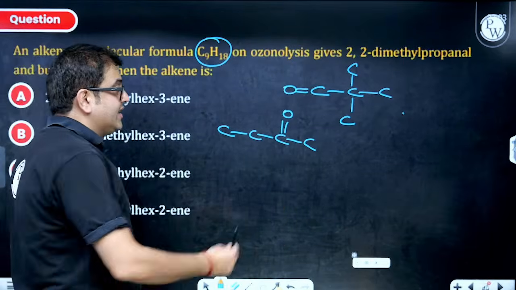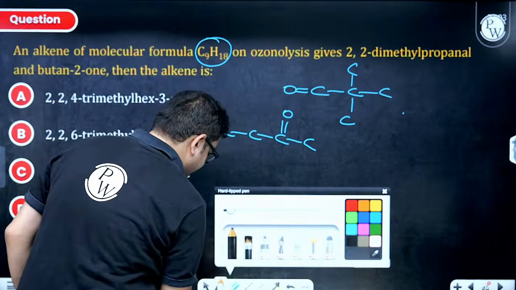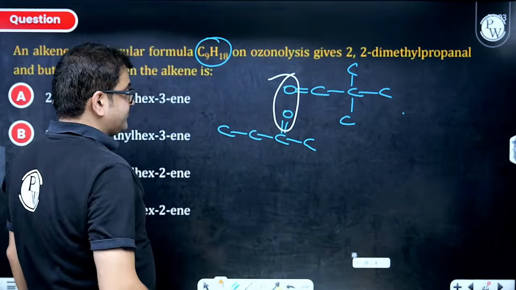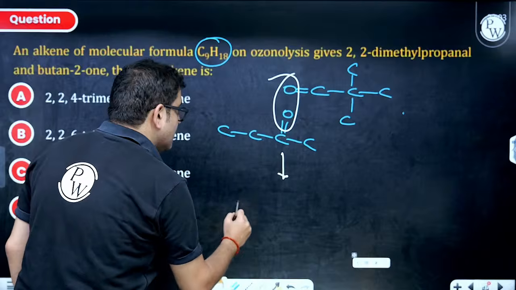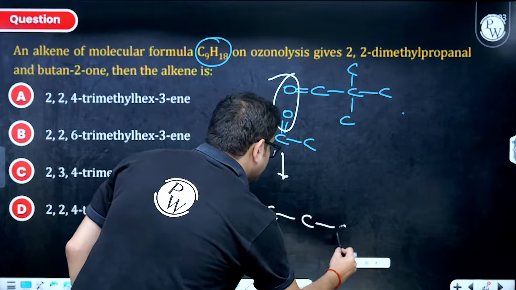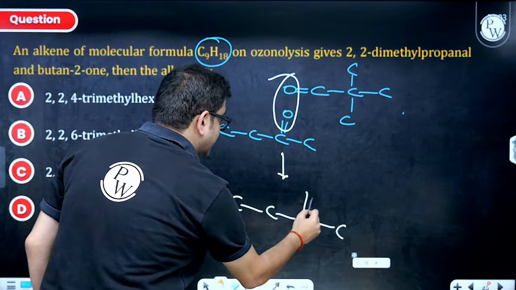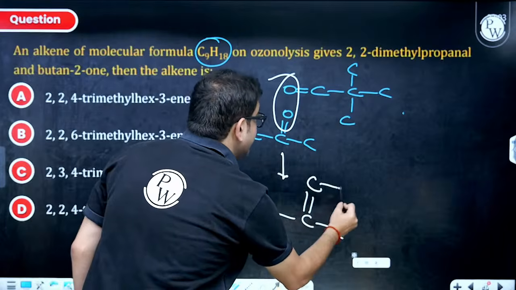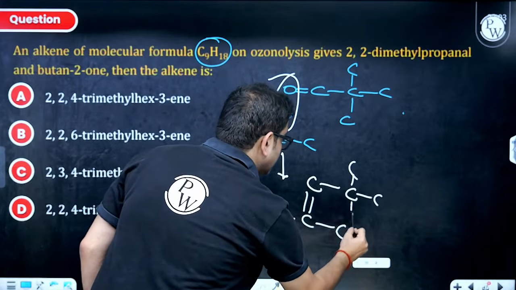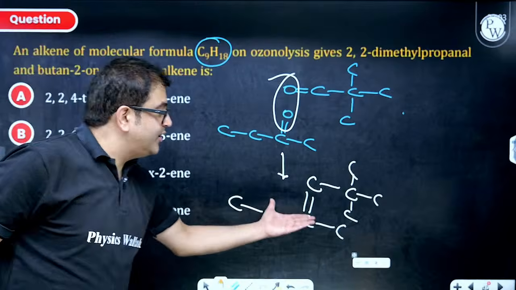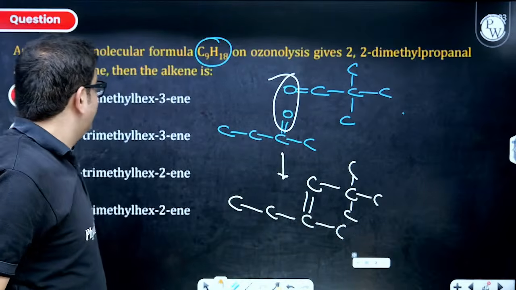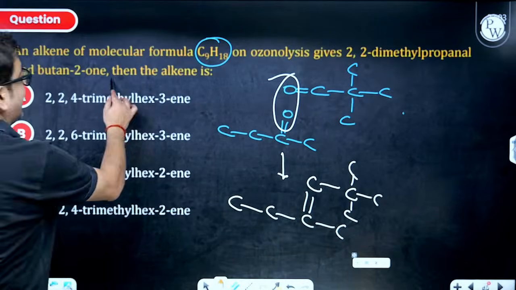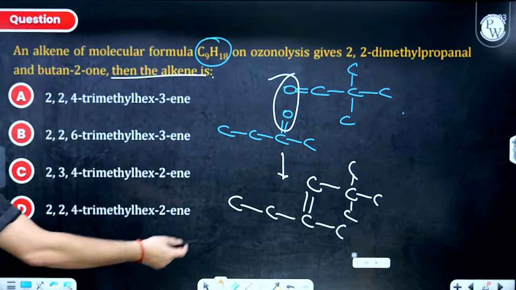Sir, ozonolysis means, sir, combine them. Okay, beta, let us combine them. So this is 4 carbons. This carbon is double bonded with this carbon, and it is having this group. Sir, ozonolysis of this, if you do, you will get that. Now you are supposed to give the IUPAC name of the alkene. So this is my alkene.